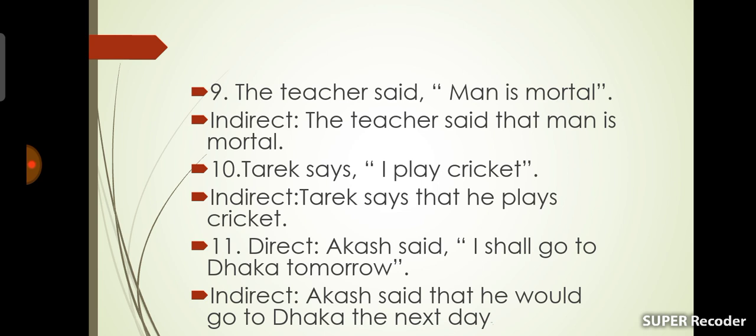Number 11. Direct. Akash said, I shall go to Dhaka tomorrow. We can see this sentence is future tense. So the indirect sentence will be, Akash said that he would go to Dhaka the next day. Here you should use the next day instead of tomorrow.